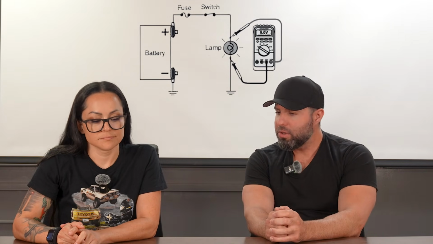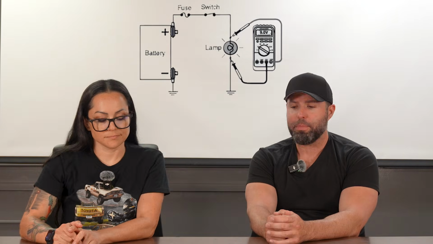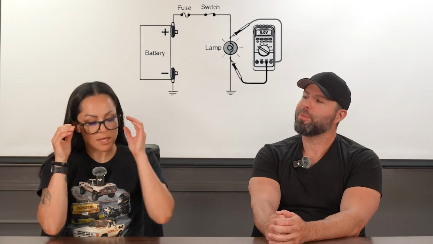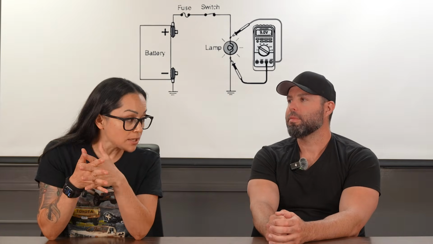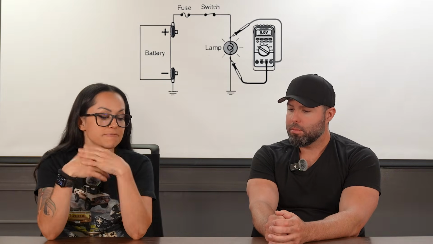Now, the lamp is working, we can see in our diagram, and we do have a 9-volt drop. So what would happen if we had burnt contacts at our switch? It's a weird question. Just because when we say burnt contacts, what does that mean? Does that mean we have open contacts? Does that mean we possibly have some sort of loose connection on the contacts?